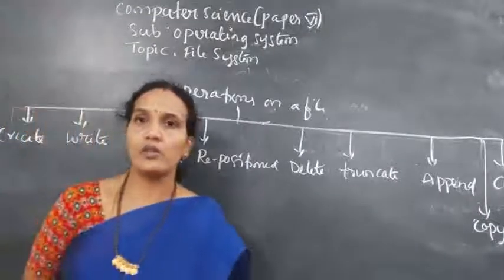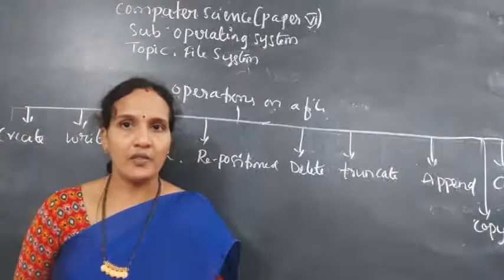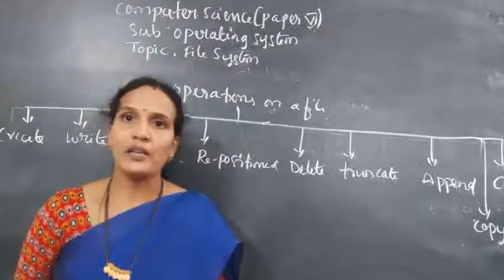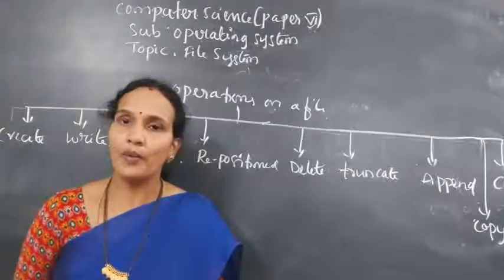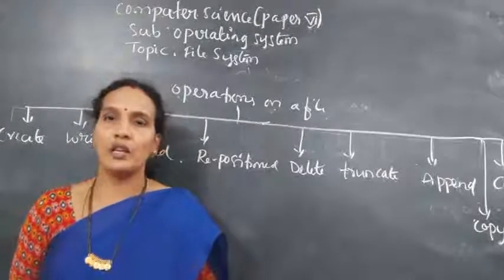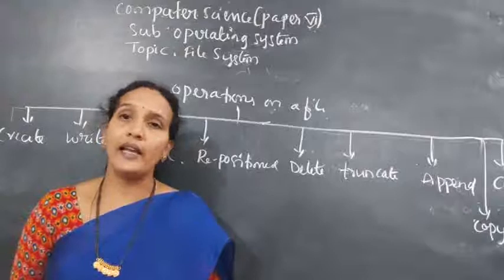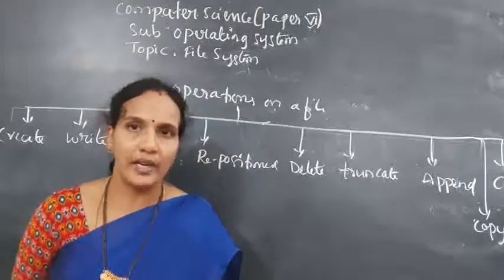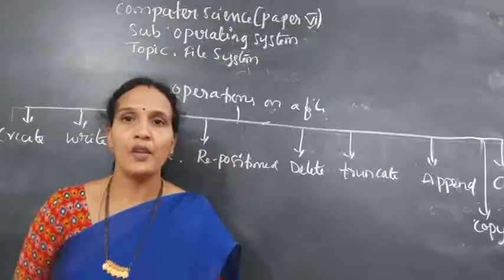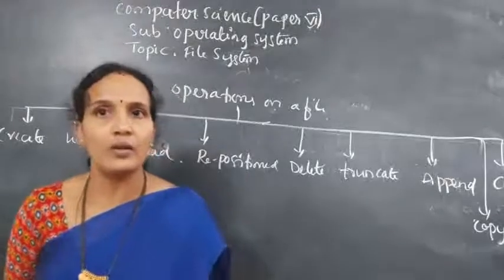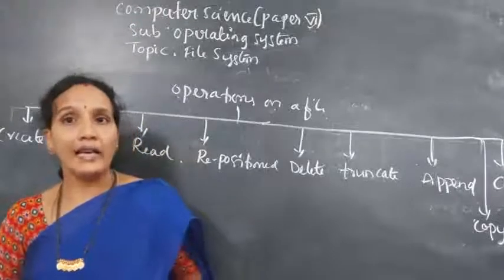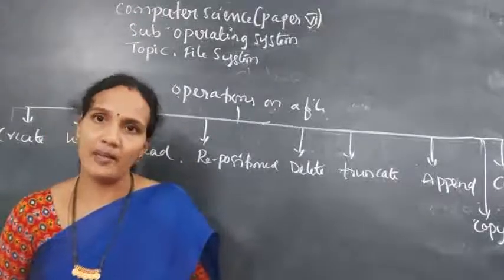Append is also there in string manipulation functions. Whenever you want to join anything, it should be joined at the end of the string. Similarly, the append operation allows the user to add content at the end of the file only, not at the beginning. It is similar to write, but here we have only one condition. Using a write operation, wherever you want to update the content, you can update. But using append, the content can be added only at the end of the file.